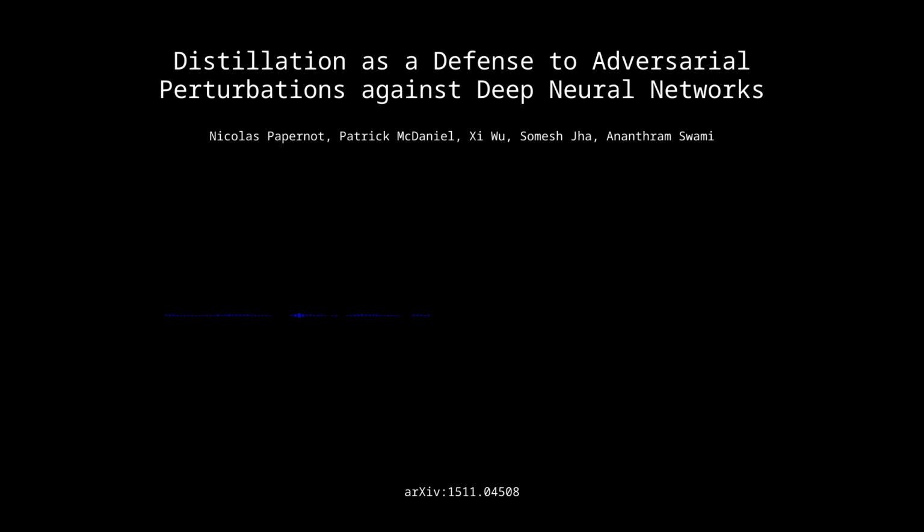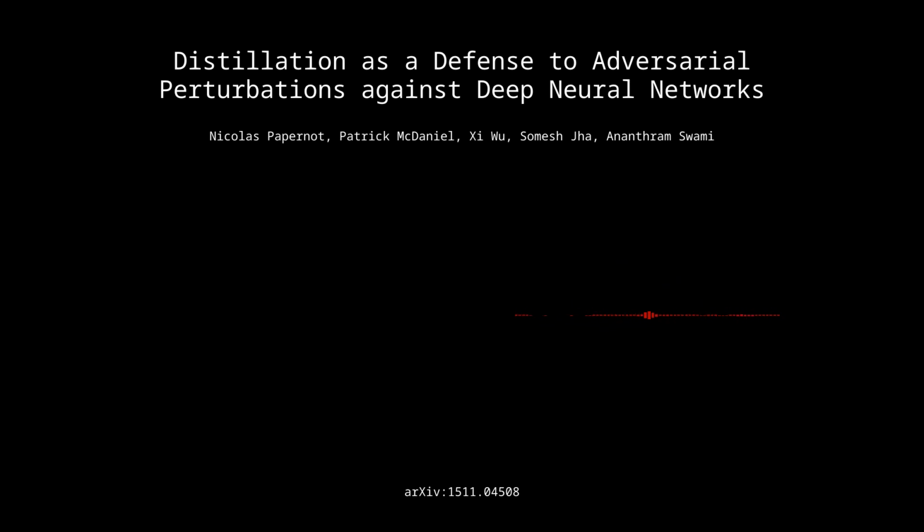I like that analogy. Now, did they look at any other effects of defensive distillation besides robustness and sensitivity? Like, for example, did they see any impact on the DNN's confidence in its predictions? Yeah, they did touch on that a little bit. And what they found is that as you increase the temperature, the average confidence on the CIFAR-10 dataset actually goes up. Interesting. So it seems like the network is not only becoming more secure, but also more confident in its decisions.